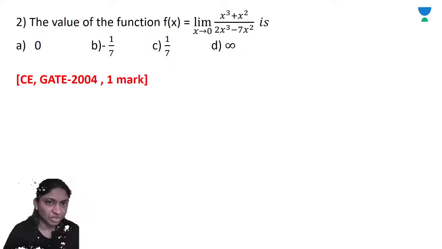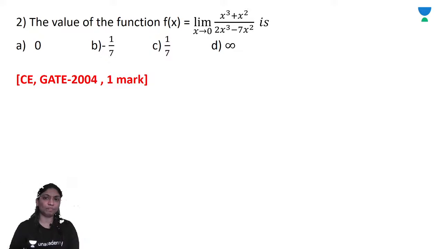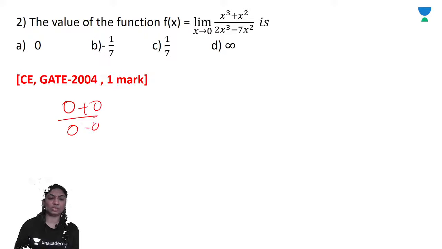The value of the function f of x is equal to limit as x tends to 0 of x cube plus x square upon 2x cube minus 7x square. Put x tends to 0: 0 plus 0 upon 0 minus 0, so you get 0 upon 0 form.